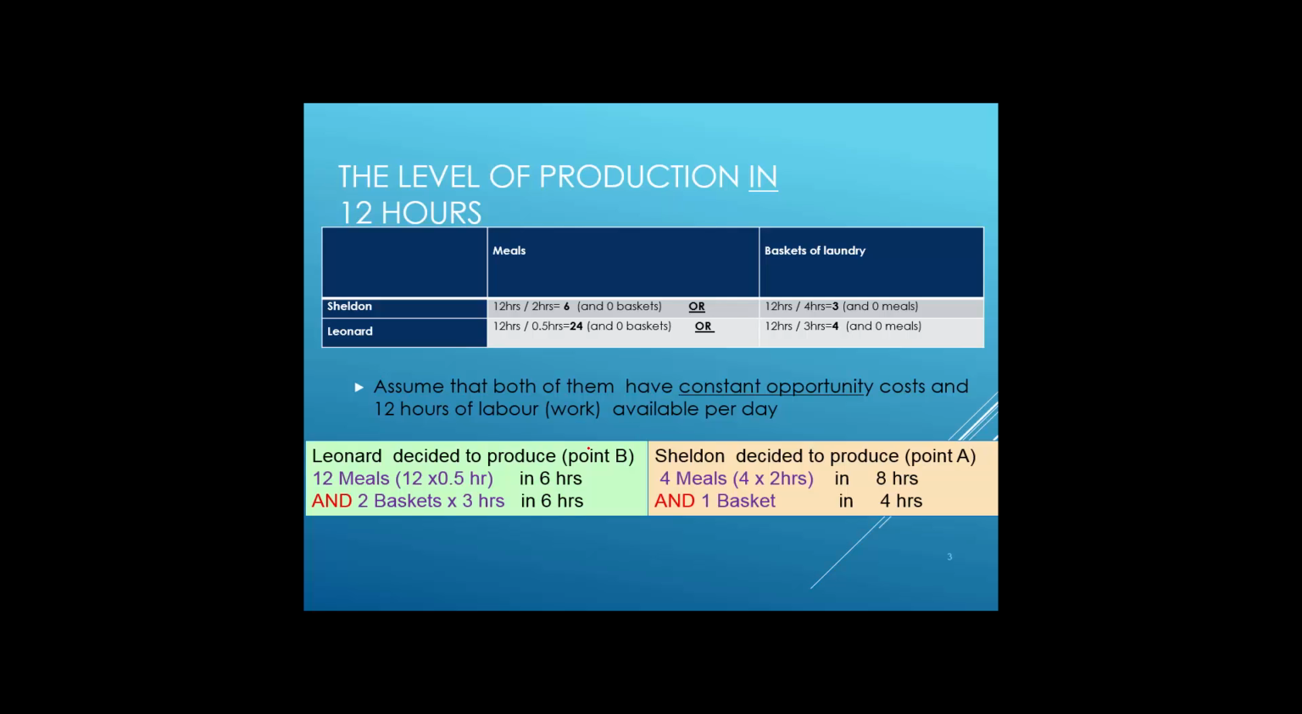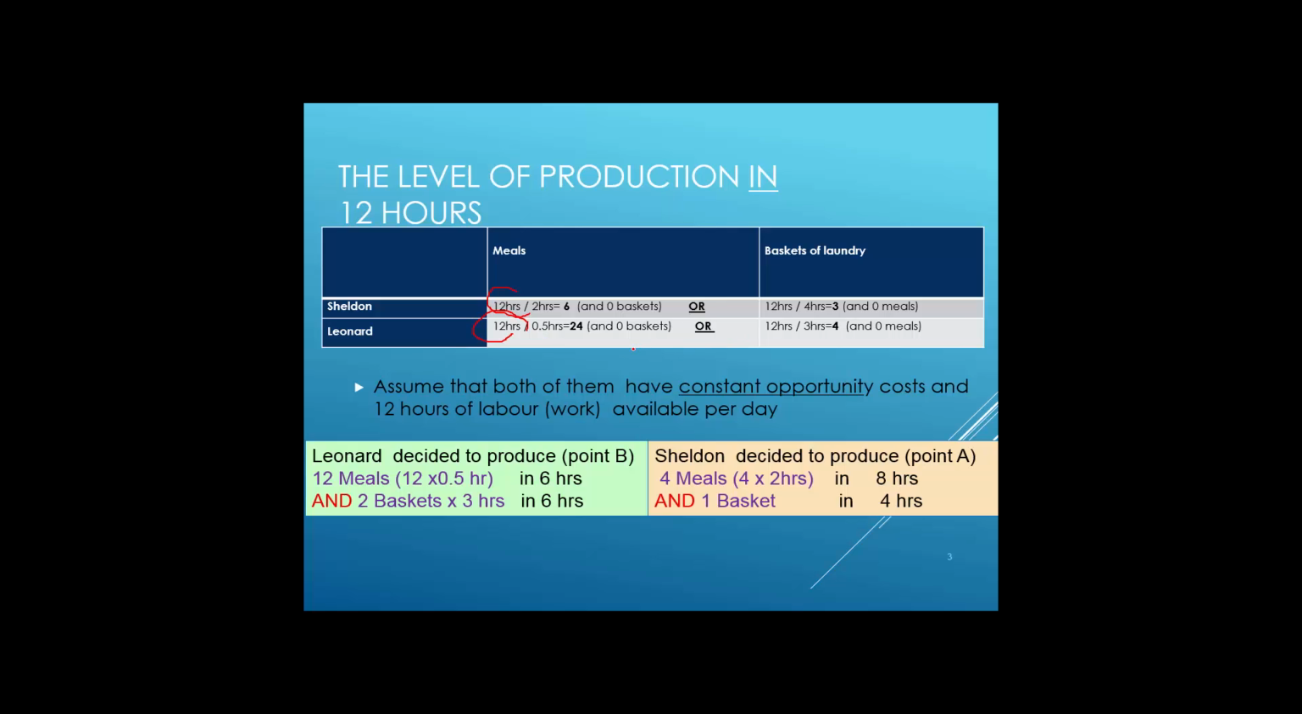Now, assume that both of them have constant opportunity costs and 12 hours of labor per day. What could they achieve in 12 hours? Let's assume that they produce only meals. In 12 hours, Sheldon could prepare 6 meals because she needs 2 hours to prepare one meal. Leonard, in 12 hours, could prepare 24 meals because he needs only half an hour per meal.